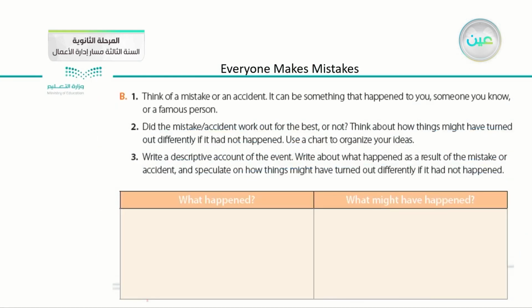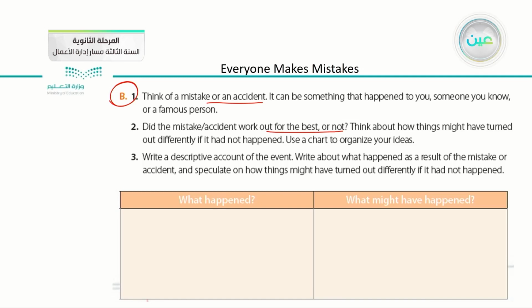Now we have here the outlining. We have 3 points, or 3 statements that could help you to organize your mind. Number 1, think of a mistake or an accident. It can be something that happened to you, someone you know, or a famous person. So an accident, it can be something that happened to you or anyone you know. Number 2, did the mistake or accident work out for the best or not? Think about how things might have turned out differently if it hadn't happened.